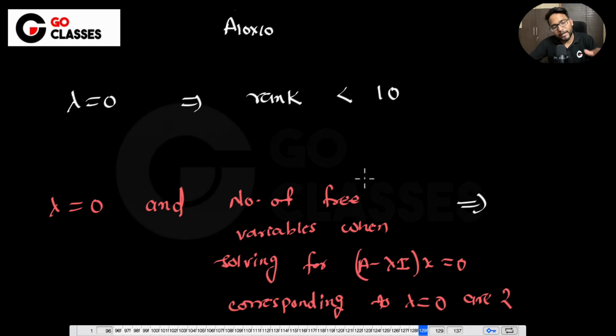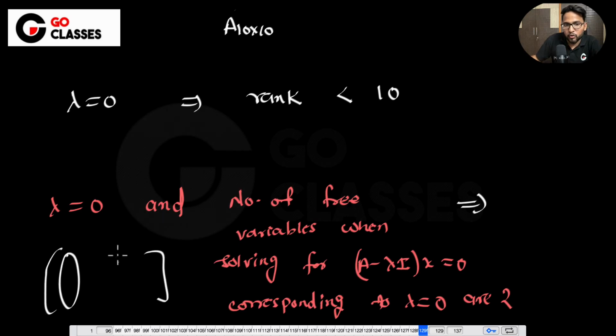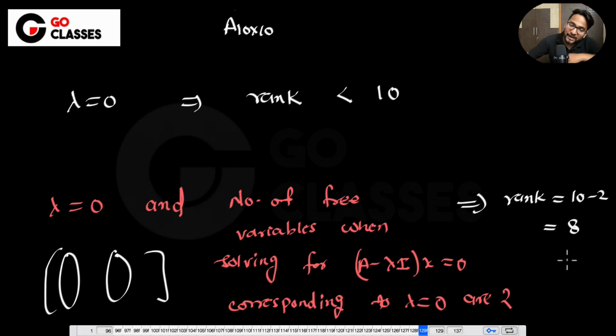And then if they say lambda equal to 0 and also the number of free variables corresponding to lambda equal to 0 is 2, which means the nullity is 2, which means whenever you are solving this, you got two free variables. And this is just Ax equal to 0. If you get two free variables, it means that there are two linearly dependent columns in A. It must mean the rank is 10 minus 2 equal to 8. There are 8 pivot columns, right? I hope you are understanding a little.